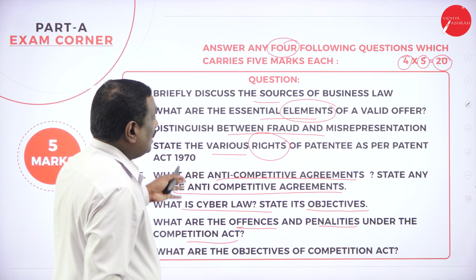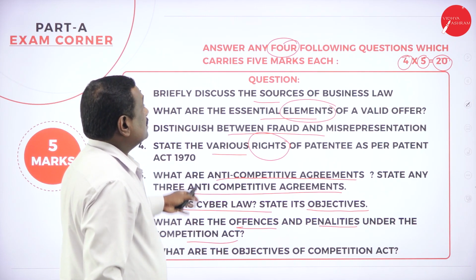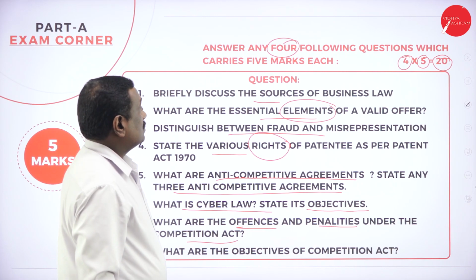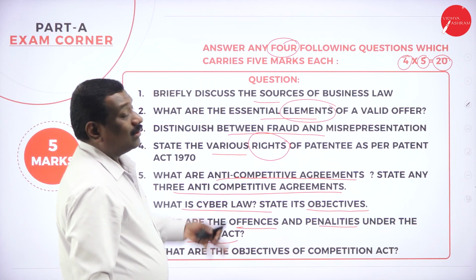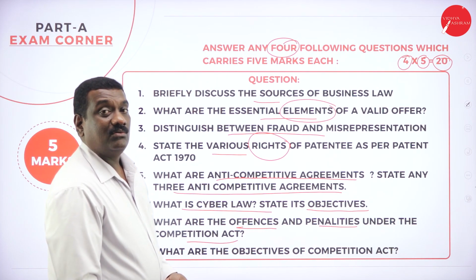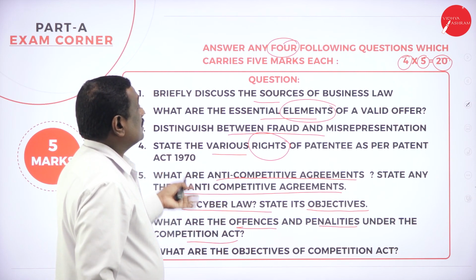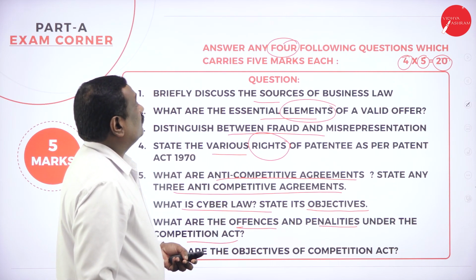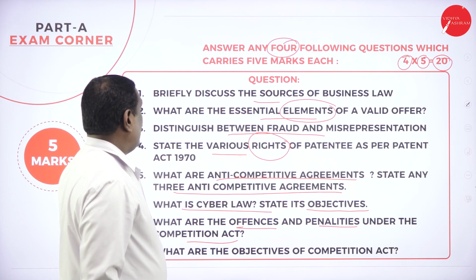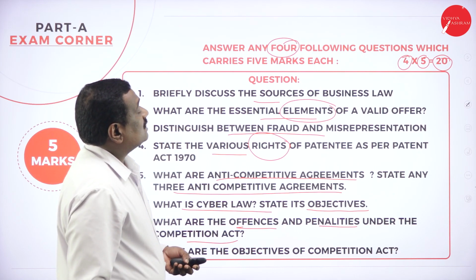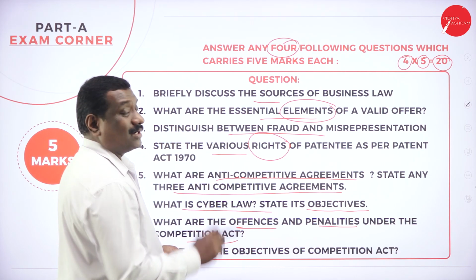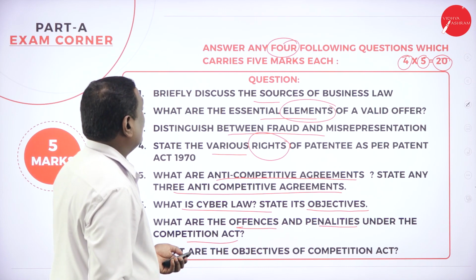So all these are the questions. Out of this you can answer any 4. So you have choices here. Whichever you find easy, see that you answer it first. So if you answer 4 out of these 8 or 7 questions, each carrying 5 marks, surely you will get 20 marks in part A itself.